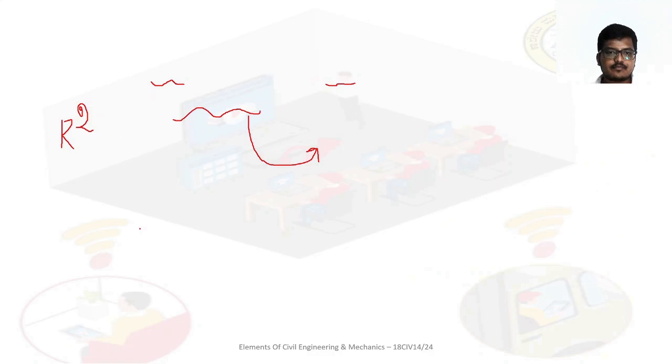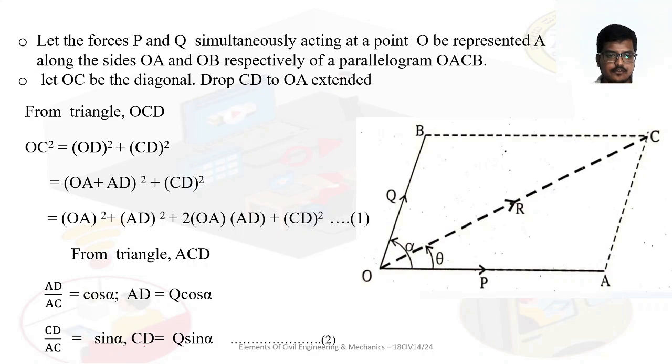What we did is we just substituted the values. OC square is this R square. So R square is equal to what? OA is nothing but P, so P square. AD square is Q square cos square alpha, plus 2 OA into AD, that is 2P